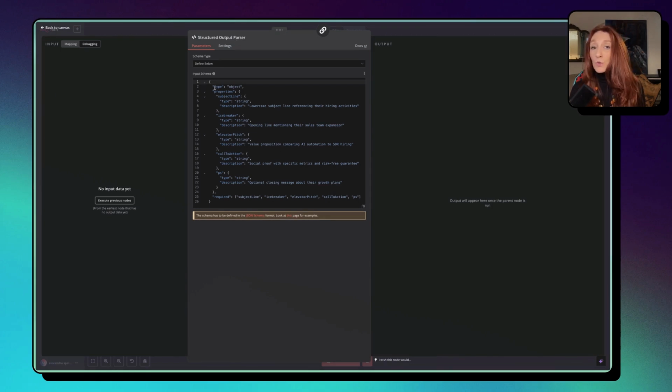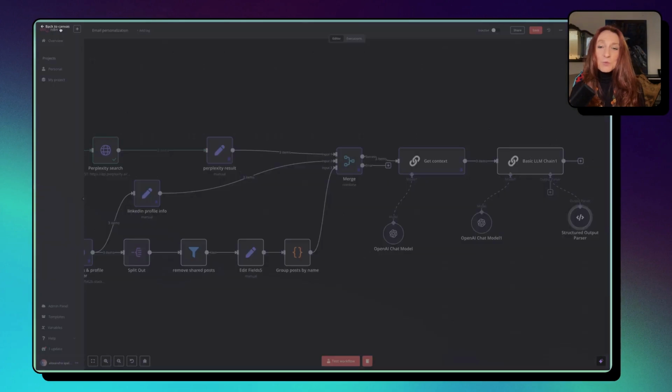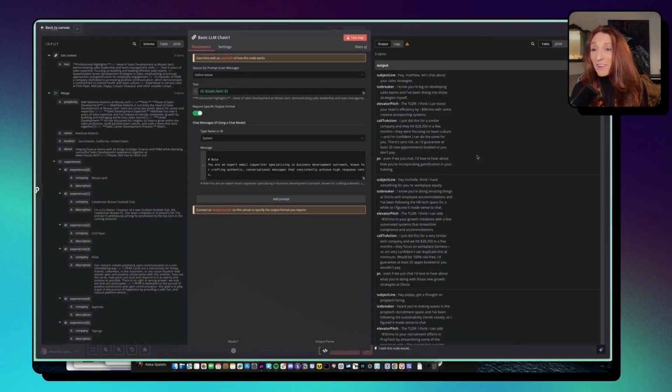I didn't write that myself. I again asked ChatGPT to write it for me. And voilà, we have our 3 emails. Then we can send them, for example, to Instantly, a cold email platform, or store them in a database, or whatever you want to do with them. I think this information is very valuable.